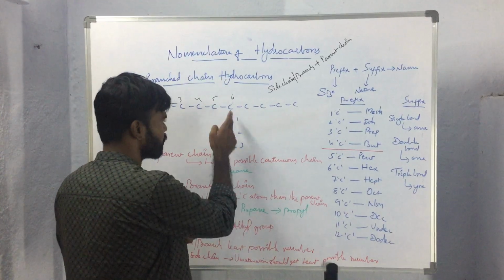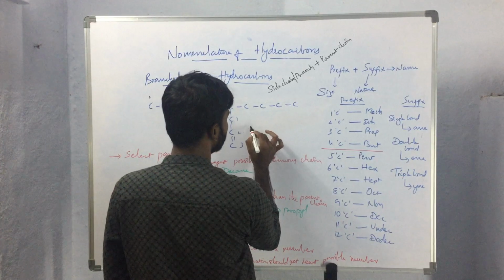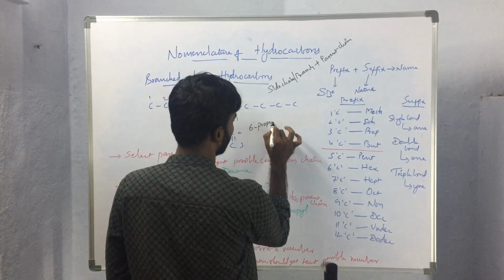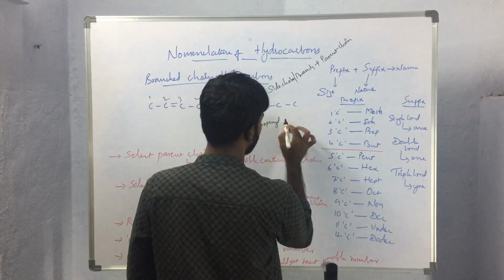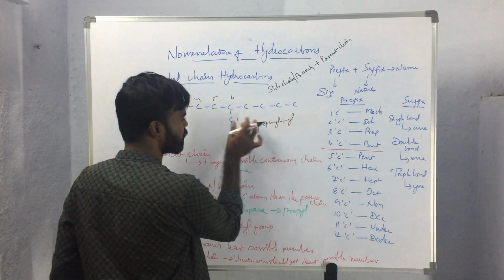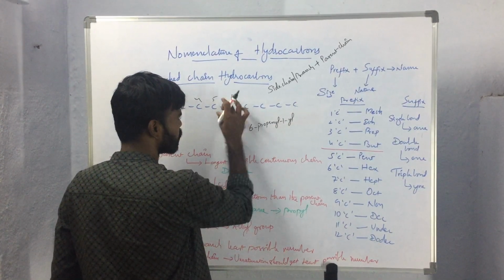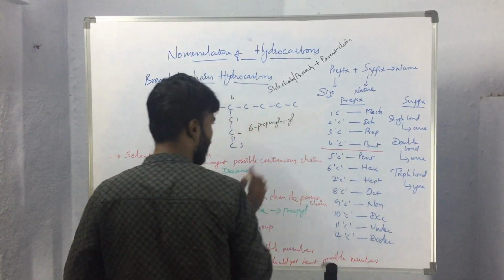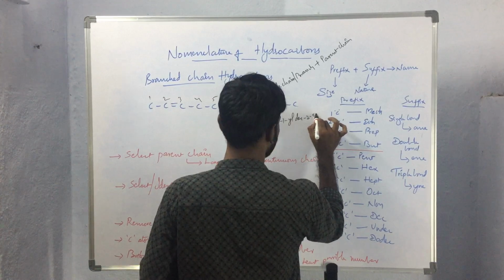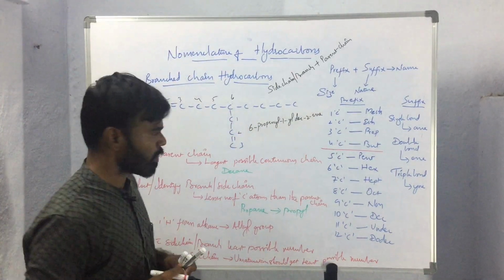So numerical 1 will be used, and while writing the name, 6 propenyl 1-yl. This 1-yl represents the direct attachment of the first carbon atom to the parent chain. So 1-yl dec 2-ene.